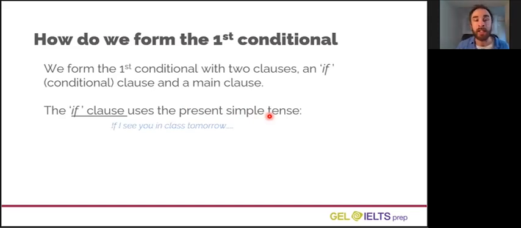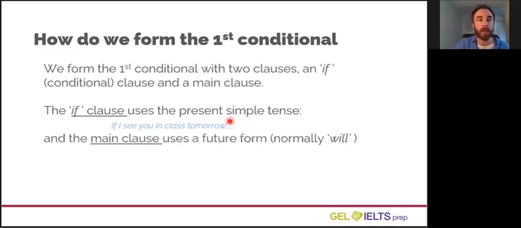If I see you in class tomorrow, I see you. Now, this action is happening in the future, but we are using present simple. The main clause uses a future form. This could be going to, it could be might, it could be may, but it is usually will. I will give you the book, or I'll give you the book. If I see you in class tomorrow, I'll give you the book.